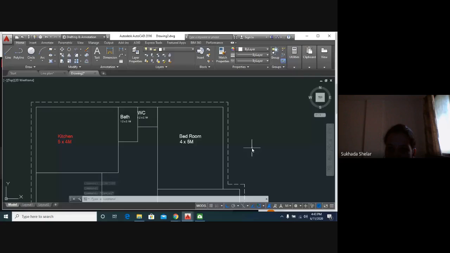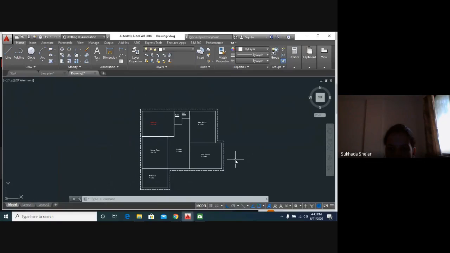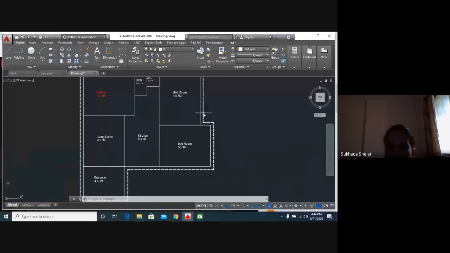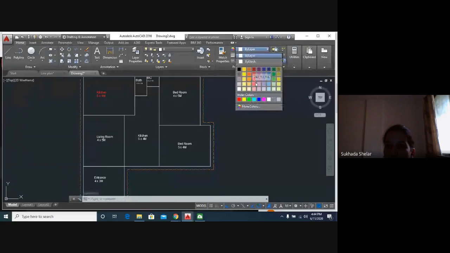Okay, now you can see our line plan is ready. You can change the color. Do you want to change the color of plinth line? We can change by just select and go in layer. If you want any color, you can click on that and it will change. I have selected green and it becomes green.